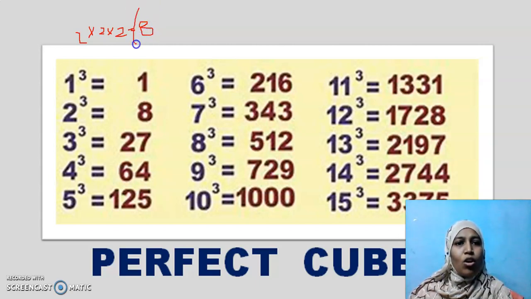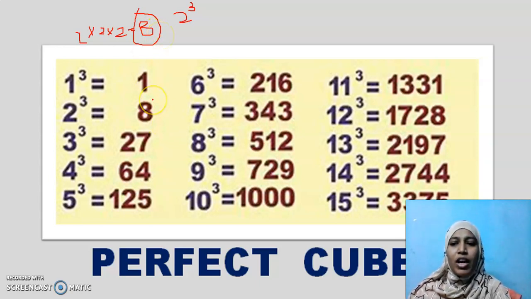This 8 is called a perfect cube number. This 8 can be written as the cube of a whole number. Cube in the sense raised to the power 3 of any number. A number that can be written as a power of 3, then that number is called a perfect cube number.